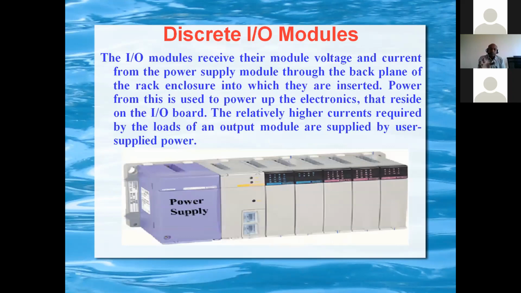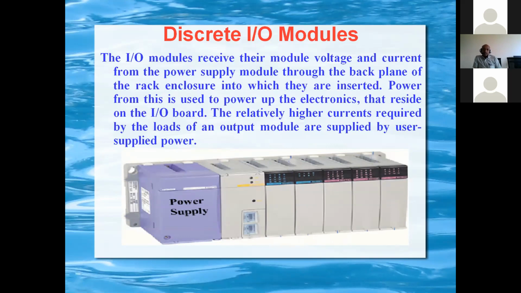So this is one PLC rack. As we have said already, the rack first has the power supply. Second is the processor module, and the processor module slot will be 0. The power supply has no slot number. Processor module is slot 0, then 1, 2, 3, 4, 5, 6, like that, which can be extended if it is a modular design.